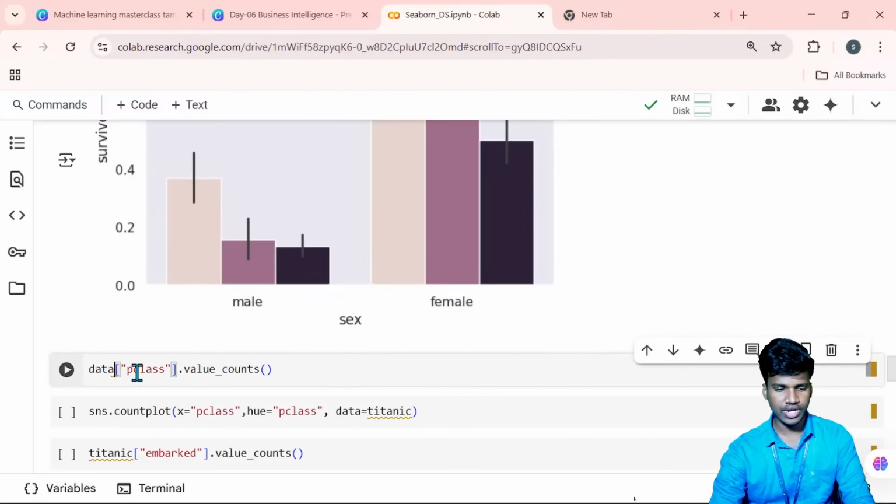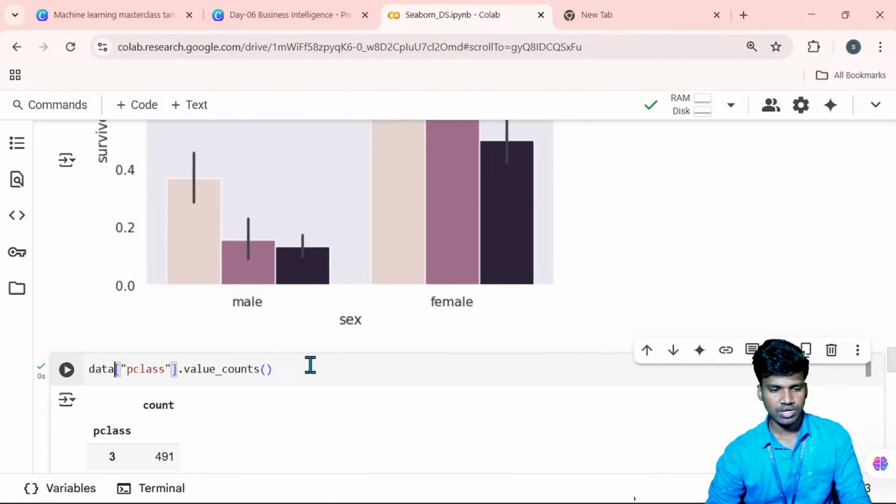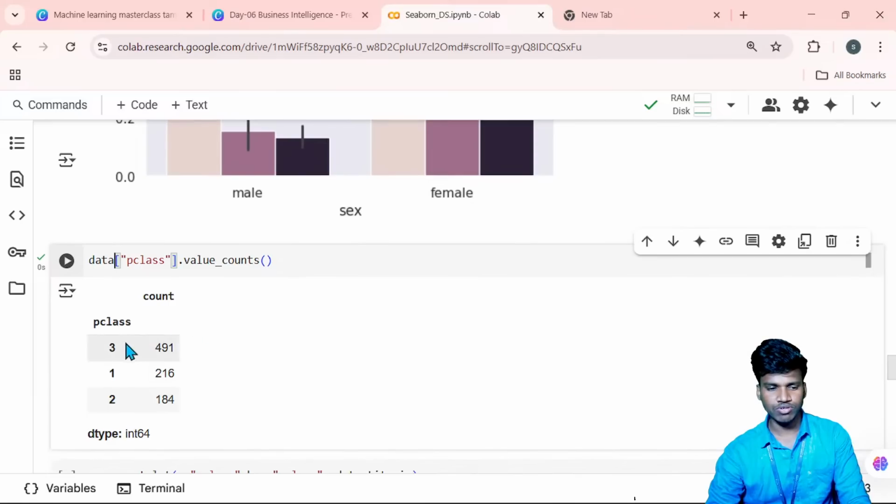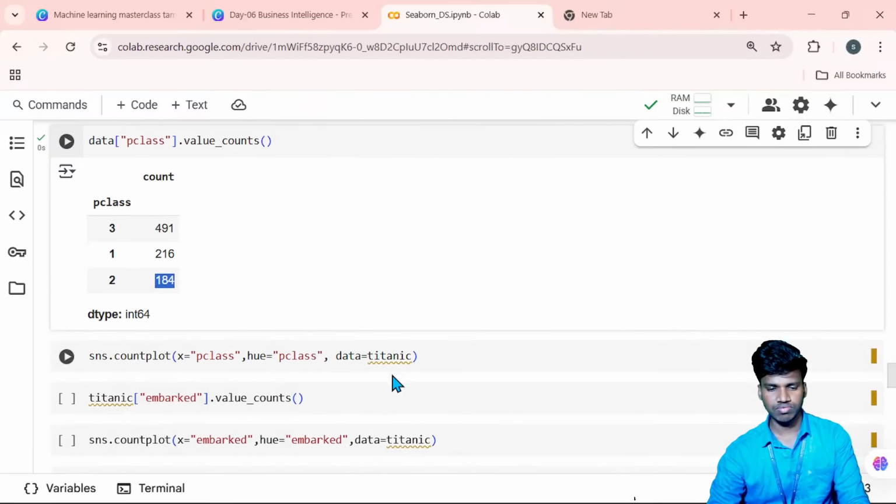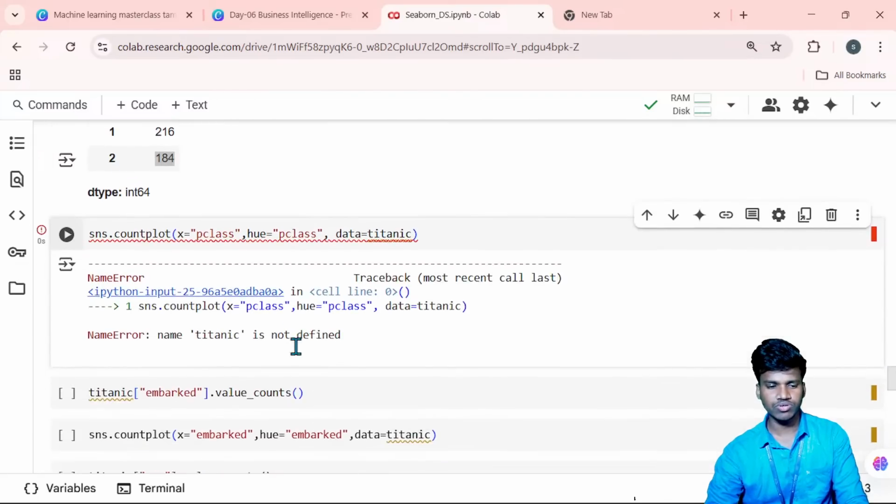So here I am mentioning the data and running this: the count of the passenger class. The third class has the most people, 491 people traveled. In the first class, 216 people traveled. And in the second class, 184 people traveled. Next, we will identify this with a count plot. So this is also the same as that.